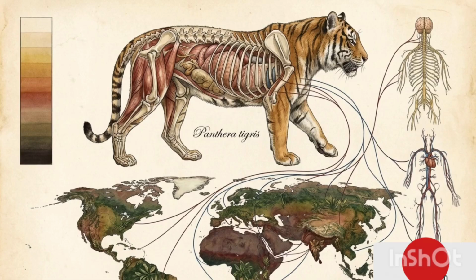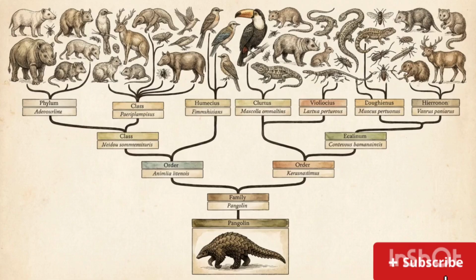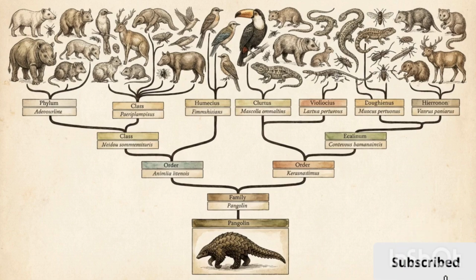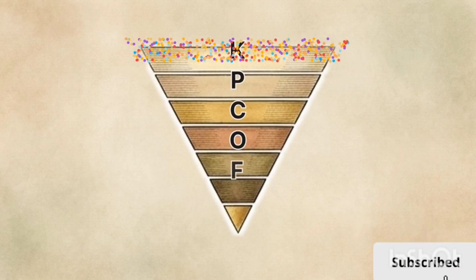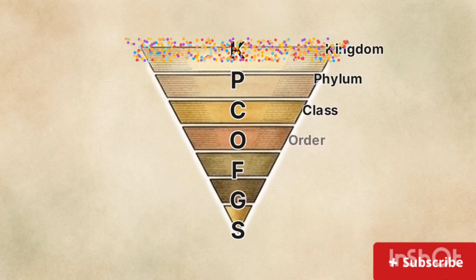Biological nomenclature is a globally standardized code designed to cut through regional languages and eliminate ambiguity in science. Once an organism is named, it gets sorted into a strict descending taxonomic hierarchy. You can memorize the order from broadest to narrowest using a simple mnemonic: keep pond clean or fish get sick. That gives you kingdom, phylum, class, order, family, genus, and species.